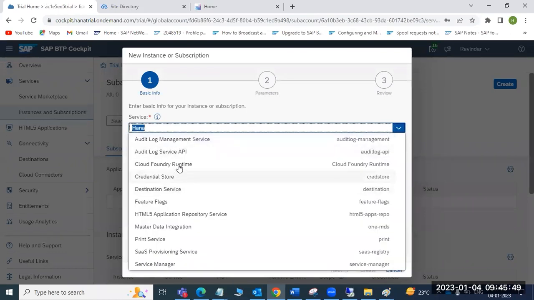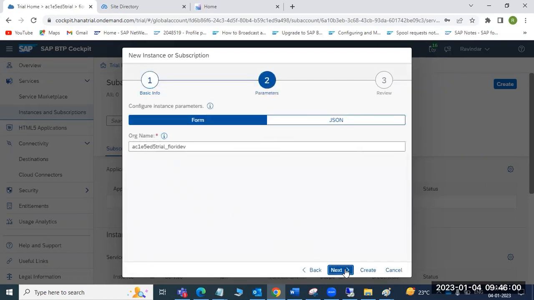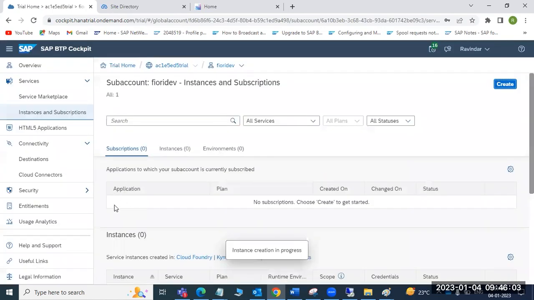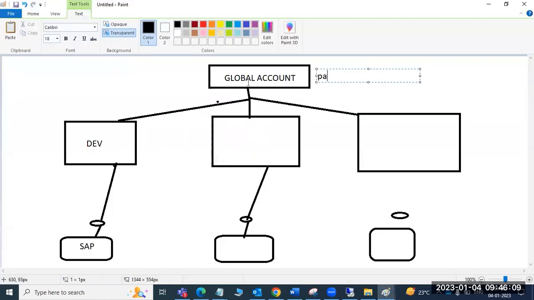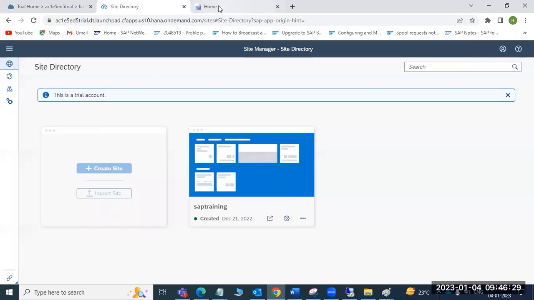Maybe you want to use, for example, the service manager. You can click on it and assign it here, and that will be assigned to the subscriptions. So basically from the global account to here, you are assigning some services. Those services are available here. Those services you are again subscribing to in this sub account, which means those are already installed here. Now you are installing the services in this dev account. This is what the sub account will tell you.